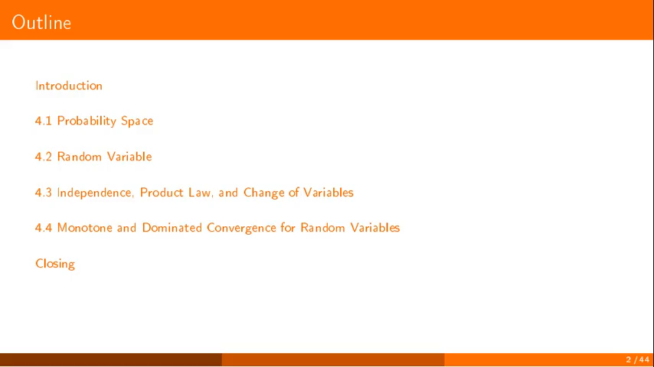Here is the plan. 4 sections. First, probability spaces, total mass 1, events, almost sure properties. Next, random variables, their distribution, their expectation, their moments, their cumulative distribution function, and their density. Then, independence, with the product law and the change of variables. And finally, the monotone and dominated convergence theorems, carried over to the probabilistic setting.